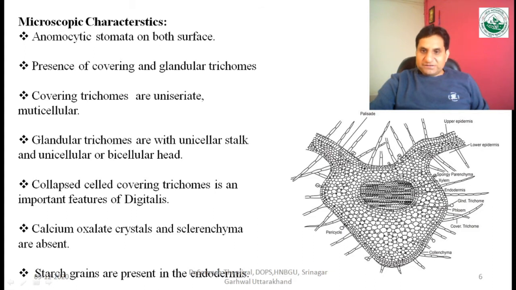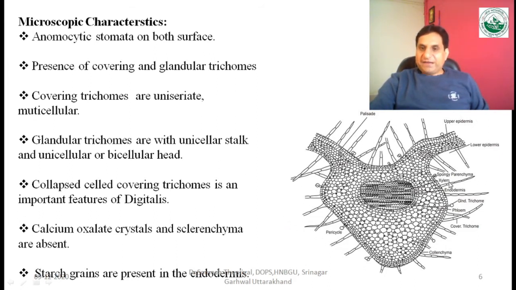Now here you can see that two heads are there in the glandular trichome, so it is the bicellular glandular trichome. And where you are seeing that only one head is present, that is known as the unicellular head or unicellular glandular trichome.